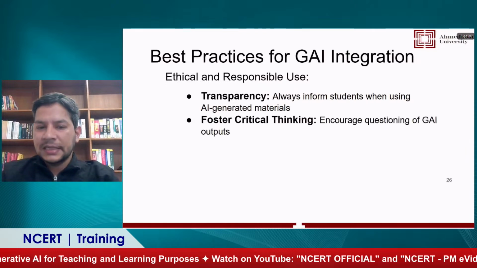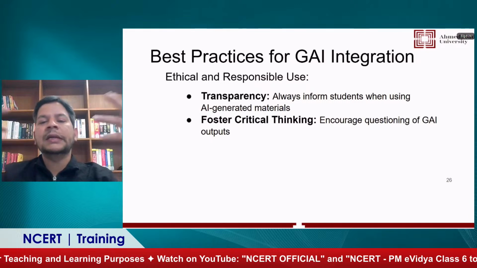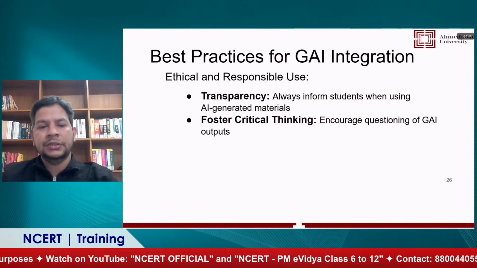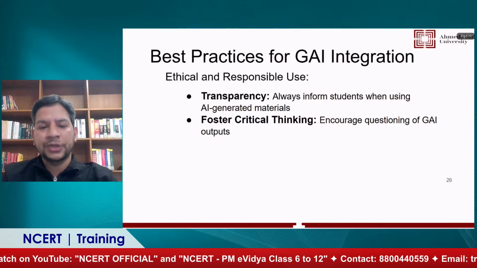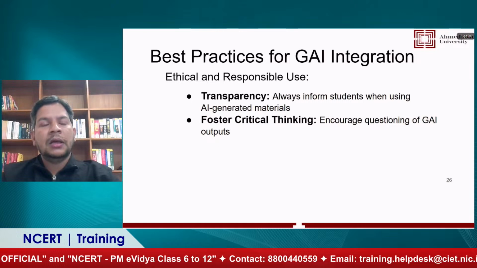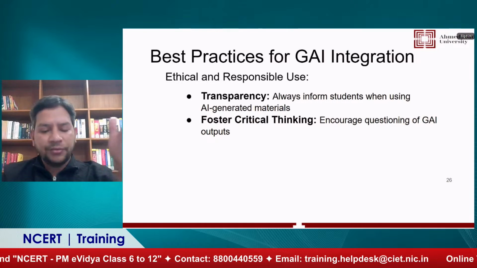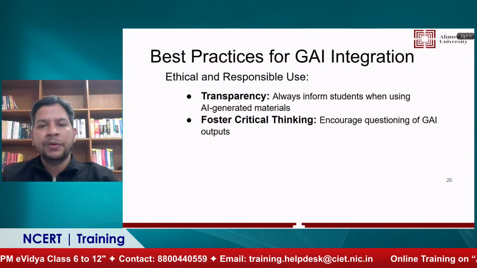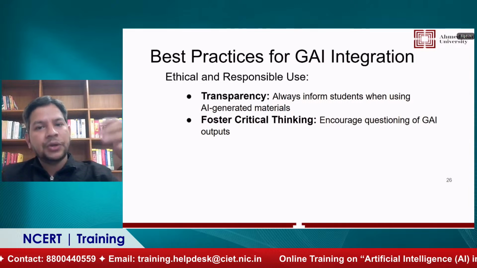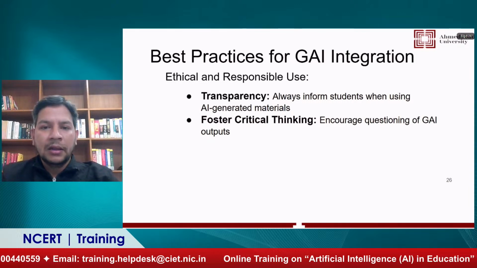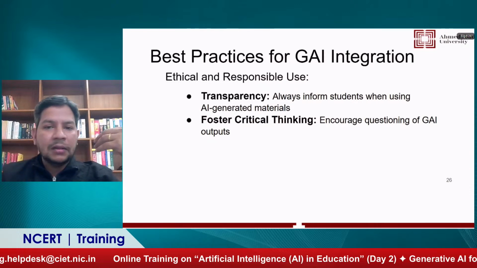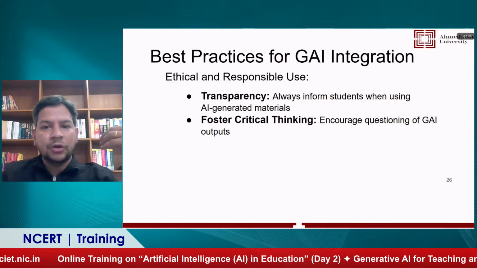So this is called transparency in the broader sense. Then foster critical thinking. Ask students to generate the questions through generative AI outputs. So for example, if you are creating the question paper for your students, you can give those questions to the generative AI and ask what the complexity level is. And you can also explain that my students are at this level, reduce the complexity or increase the complexity.